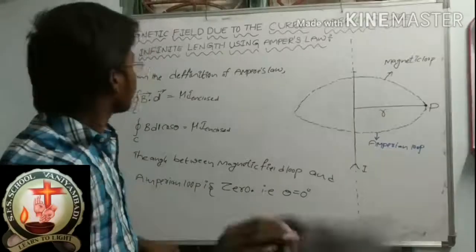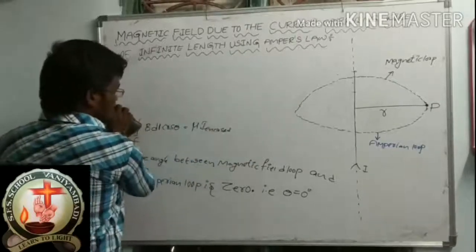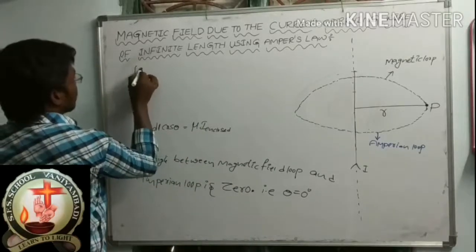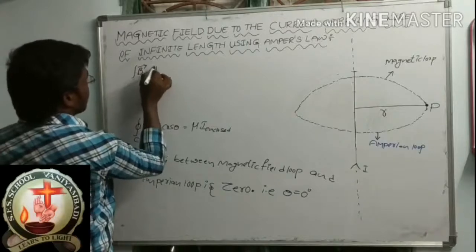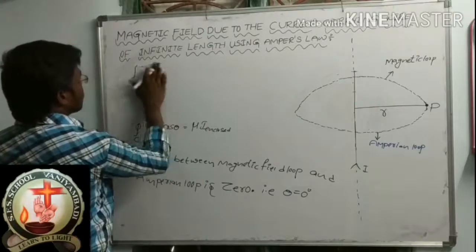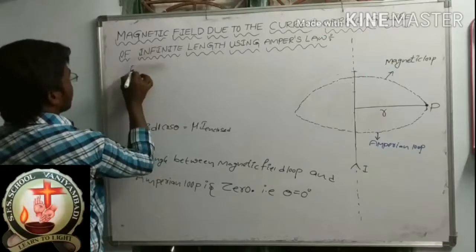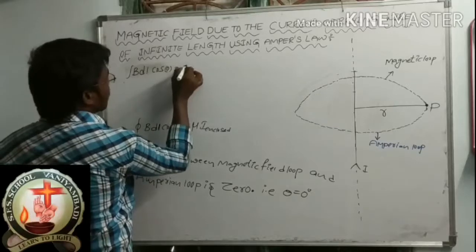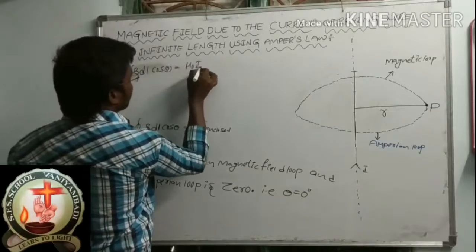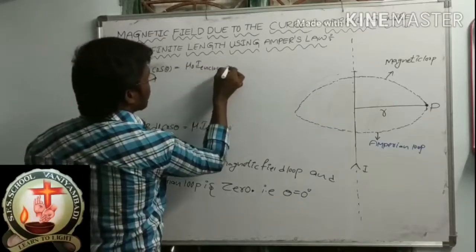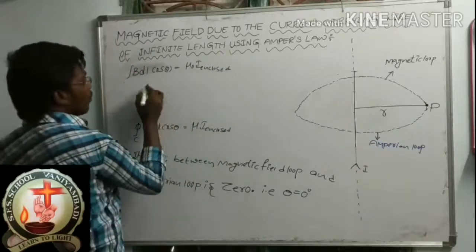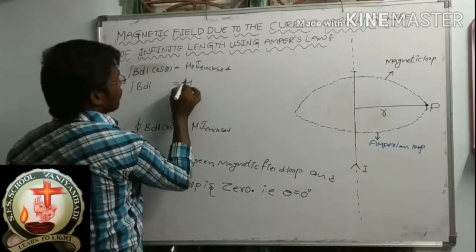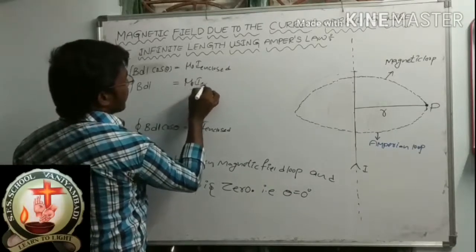Okay, now I am substituting this theta value here. Integral B dl cos 0 is equal to mu naught I enclosed. Now here what is the cos 0 value? 1. So integral B dl is equal to mu naught I enclosed.